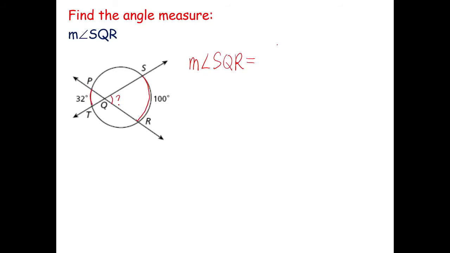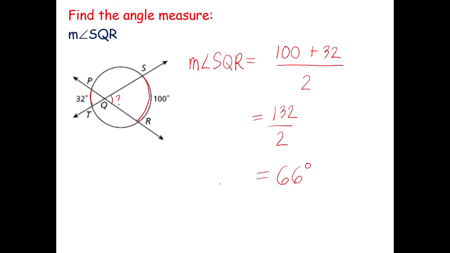So I will be adding 100 plus 32 divided by 2. And how much is that? 132. Divided by 2, how much is your angle? 66 degrees. So the measurement of the angle SQR is simply 66 degrees.